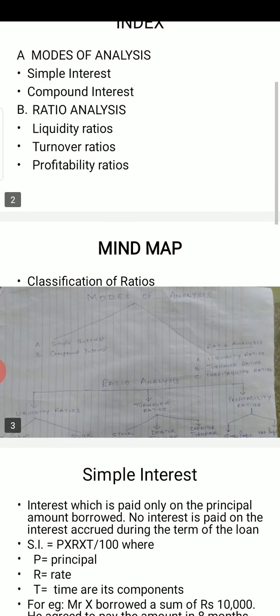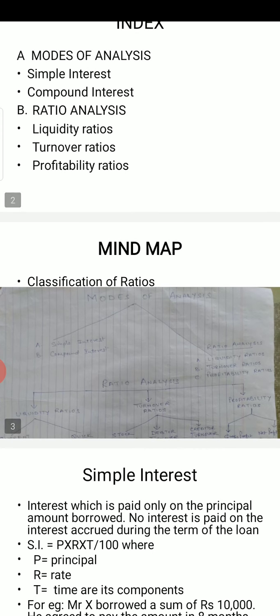First of all we will discuss modes of analysis. There are two modes of analysis. The first mode is simple interest and compound interest, while the second main mode is ratio analysis, which is further classified into various categories.